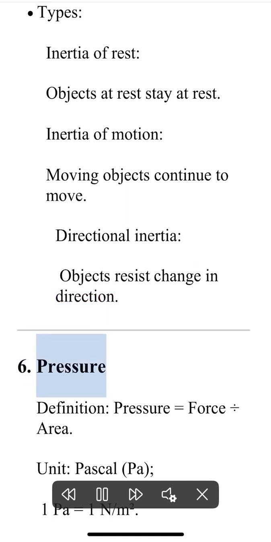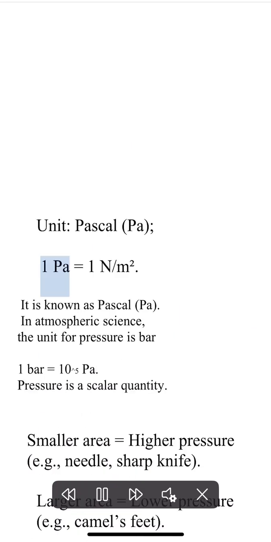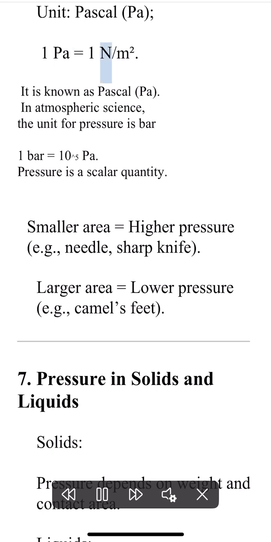6. Pressure. Definition: pressure is equal to force divided by area. Unit: Pascal, Pa. 1 Pascal is equal to 1 N/m². It is known as Pascal, Pa. In atmospheric science, the unit for pressure is bar. 1 bar is equal to 10^5 Pa. Pressure is a scalar quantity.